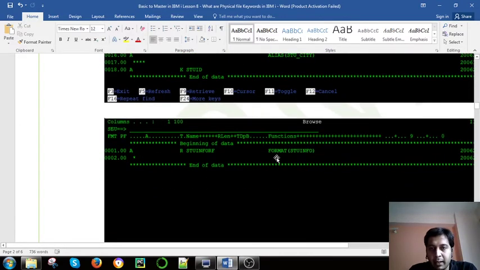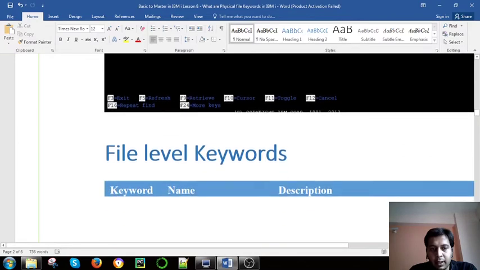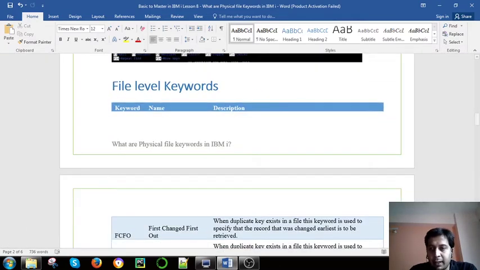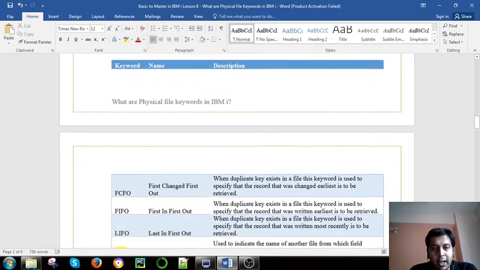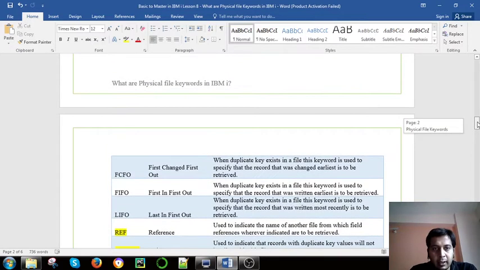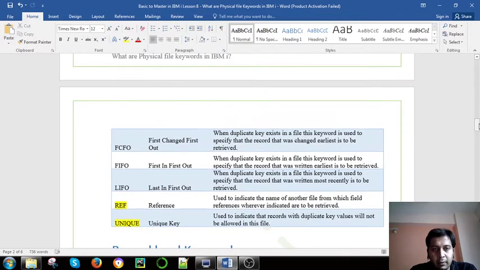And here is format as a keyword. What is the use of format? We need to discuss that too. What are the different file level keywords? At the file level we have about five keywords: first in, first out; last in, first out; reference; and unique key.